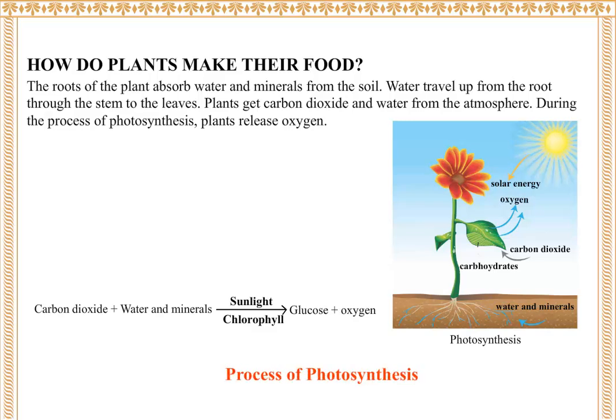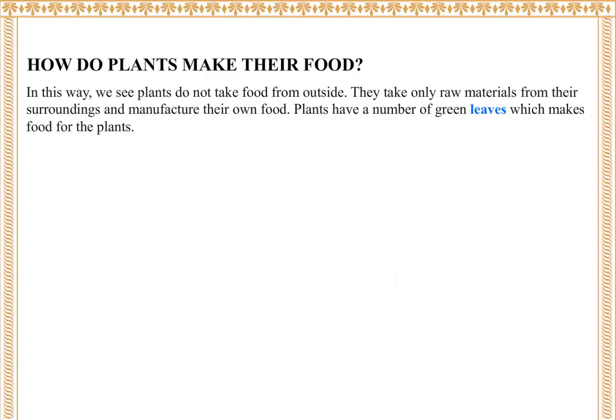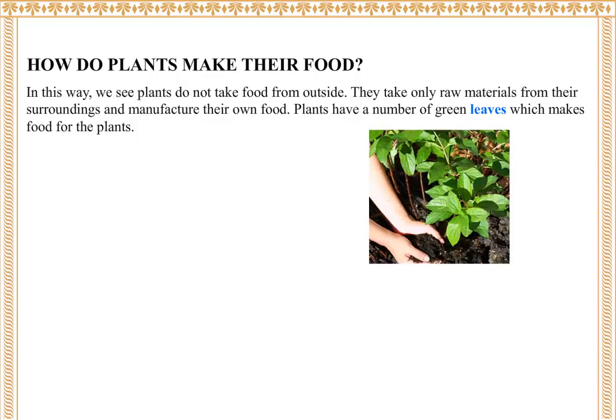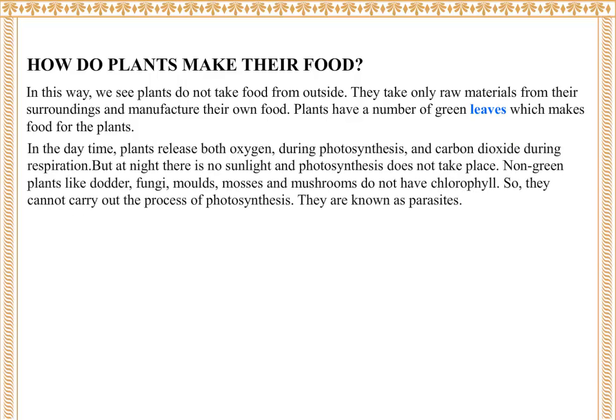Process of photosynthesis. In this way, we see plants do not take food from outside. They take only raw materials from their surroundings and manufacture their own food. Plants have a number of green leaves, which make food for the plants. In the daytime, plants release oxygen during photosynthesis and carbon dioxide during respiration. But at night there is no sunlight and photosynthesis does not take place.